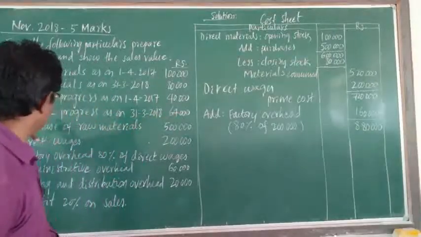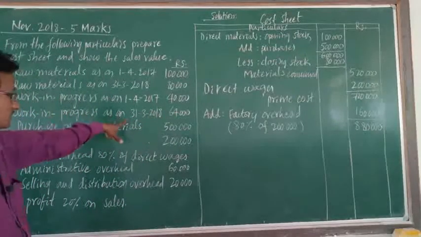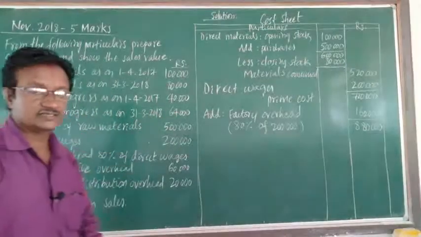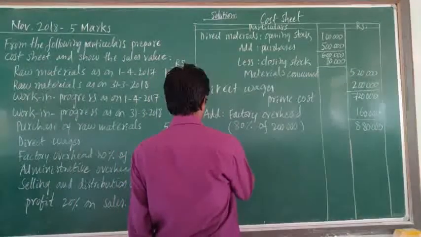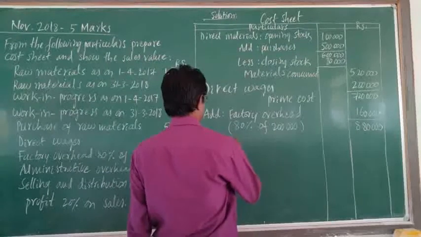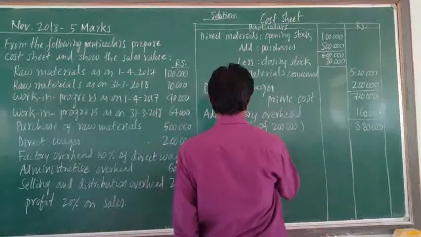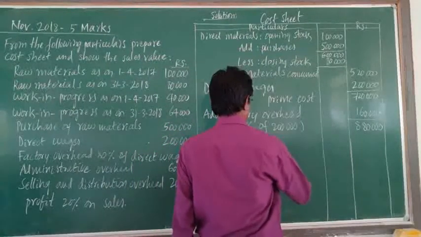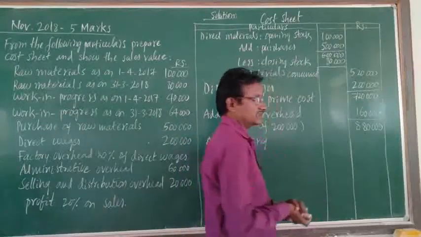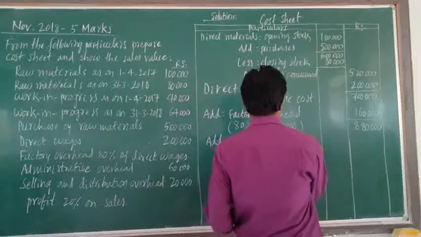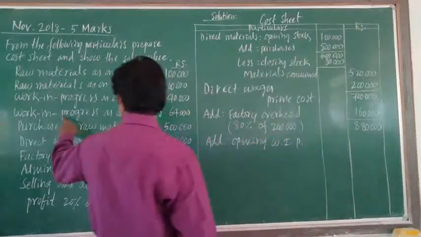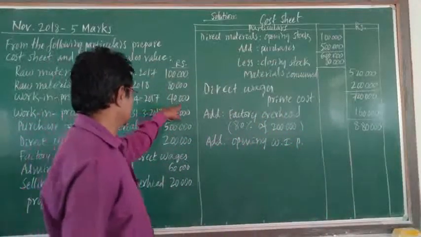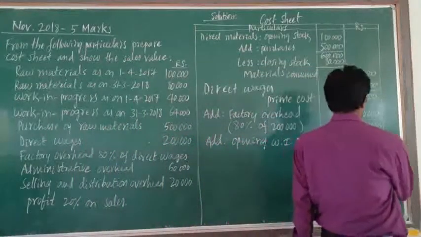So we have to add opening work in progress and deduct closing work in progress. Opening means at the beginning of the year. Opening work in progress here is 40,000.